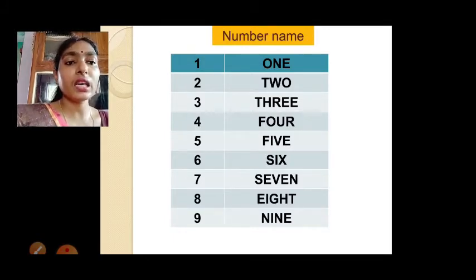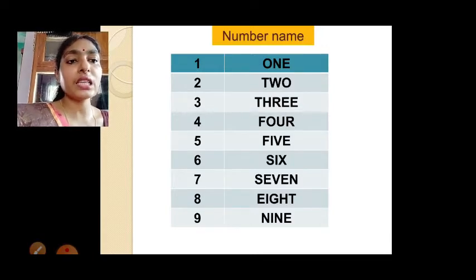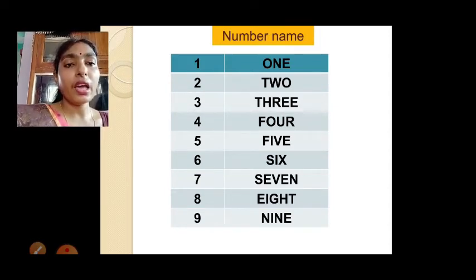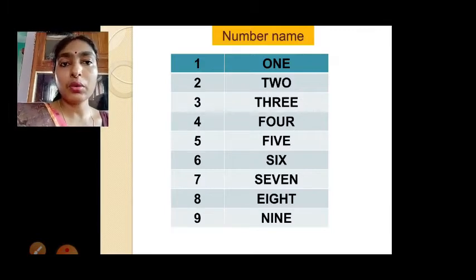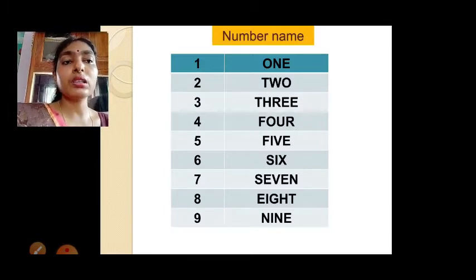S-I-X, 6. 7, S-E-V-E-N, 7. 8, E-I-G-H-T, 8. 9, N-I-N-E. So like that way you also have to learn all the number names 1 to 9 and neatly write them down in your notebook.